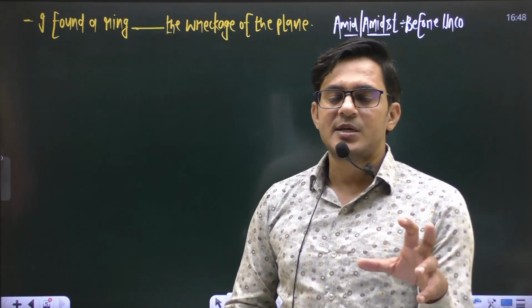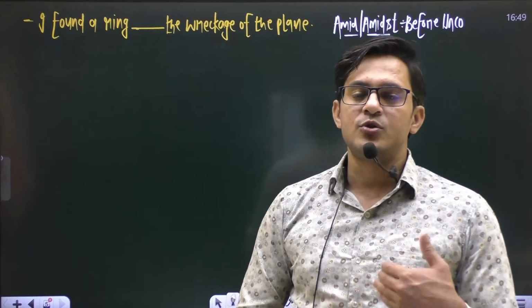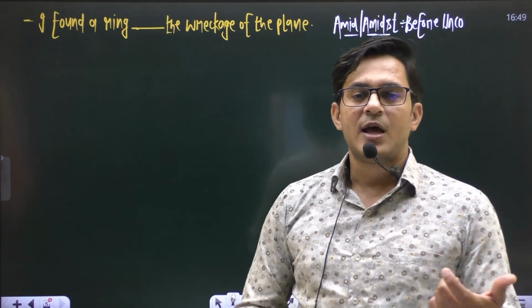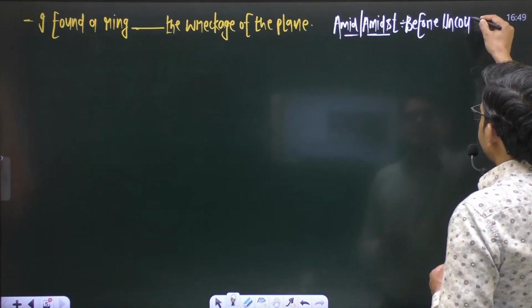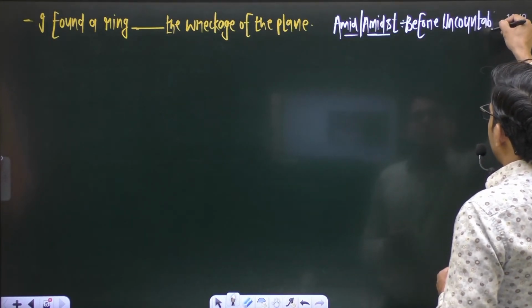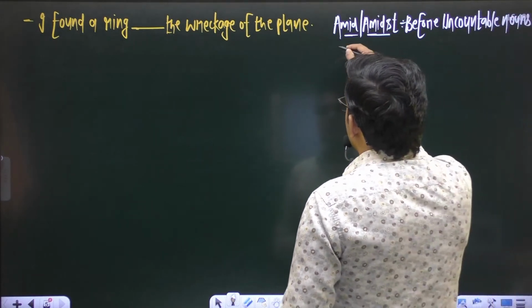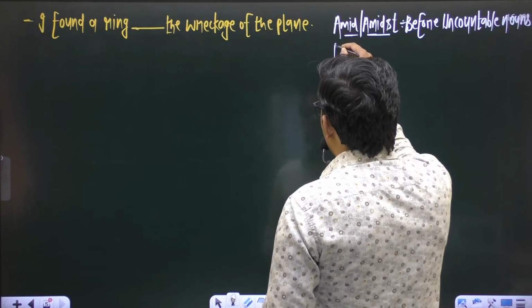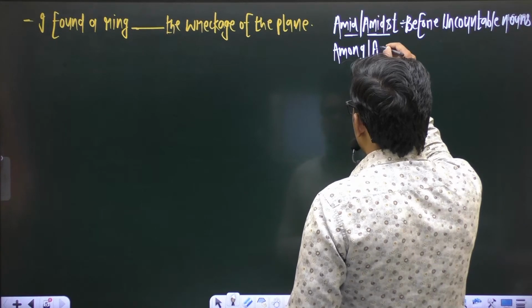There is no basic difference between both the words. You can use any one of these two. Amid or amidst, right? Before uncountable nouns, we use what? Amid or amidst. But when you talk about among or amongst, what is the difference between both the words?